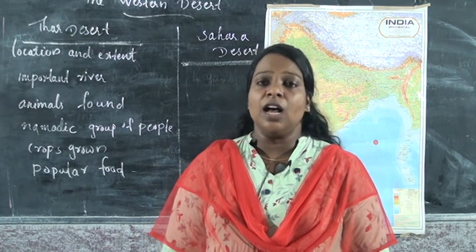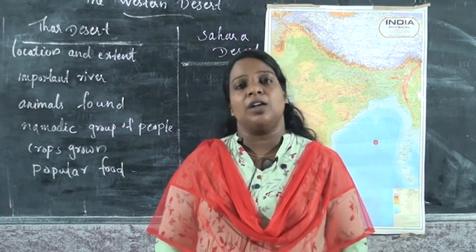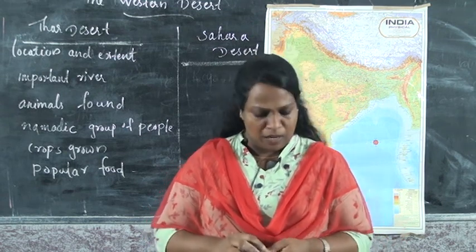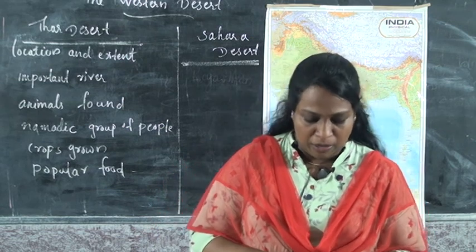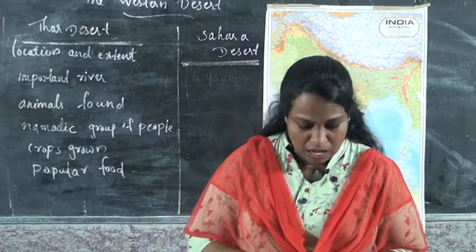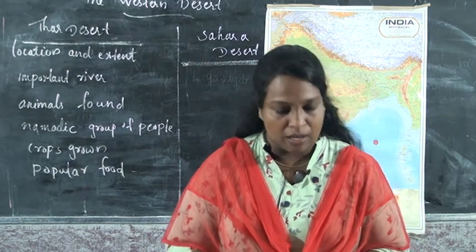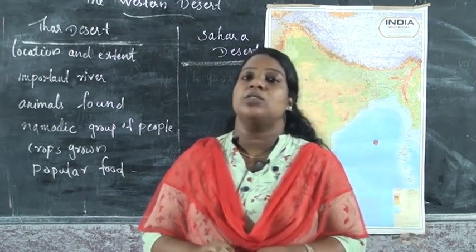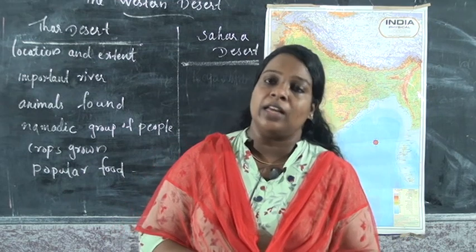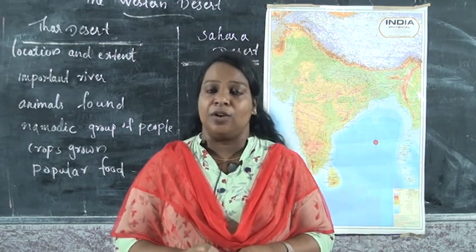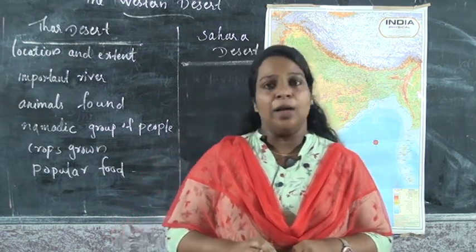They are searching for food. So these people are called Banjaras. One of the important questions is: what is Banjaras? Some people travel from one place to another place searching for food. These people are called Banjaras.